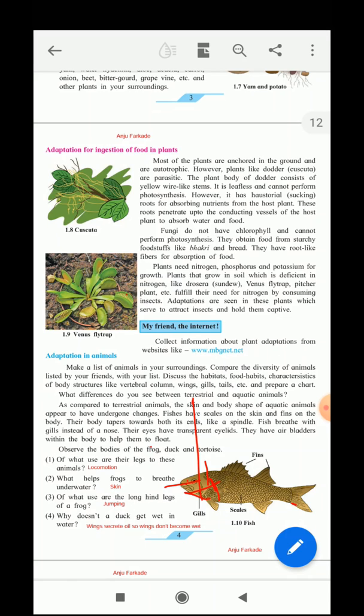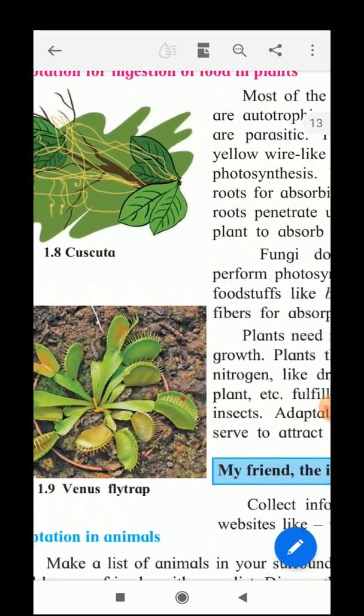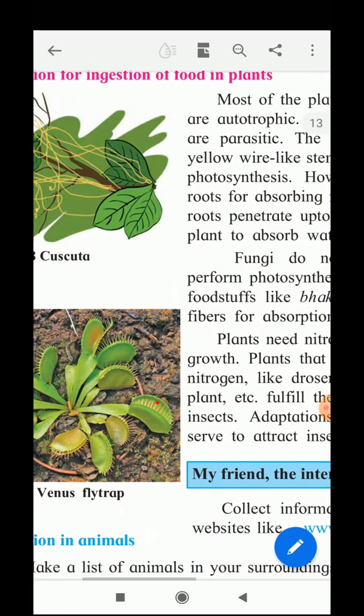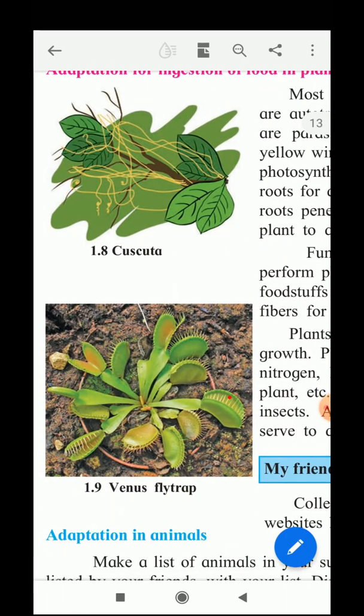Now most of the plants are anchored to the ground. Those plants which are anchored to the ground are autotrophic, meaning they can prepare their own food by the process of photosynthesis. However, some plants like dodder, cuscuta, are different. Here you can see these yellow wire-like stems which are growing on this other green plant.